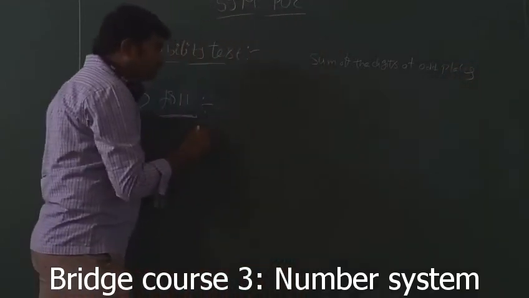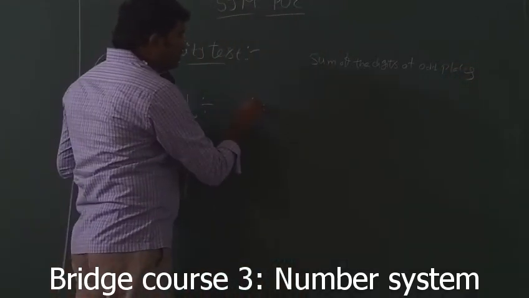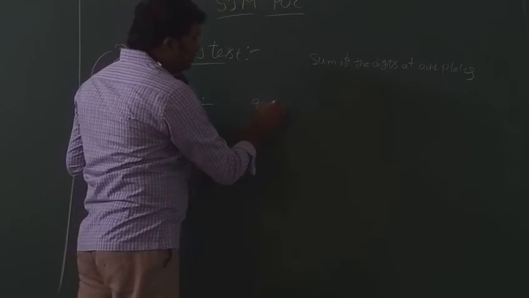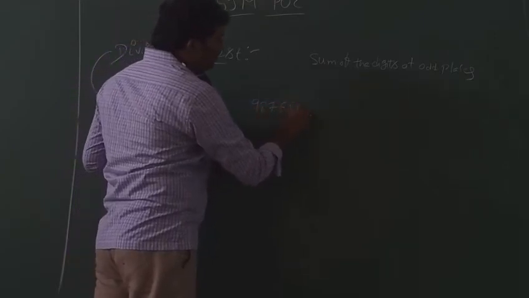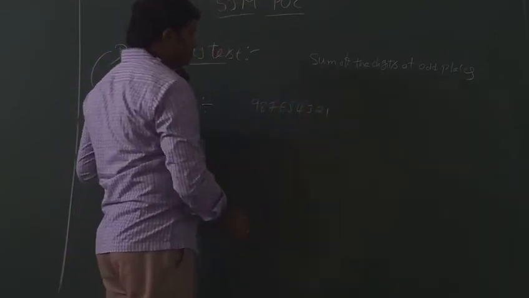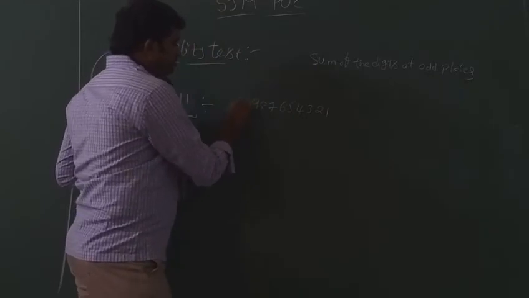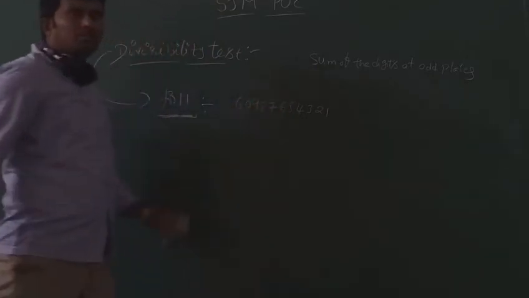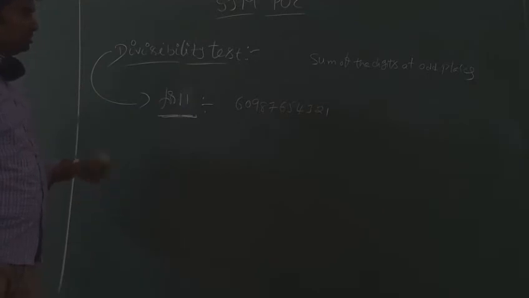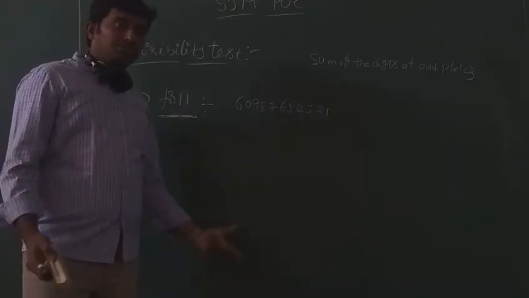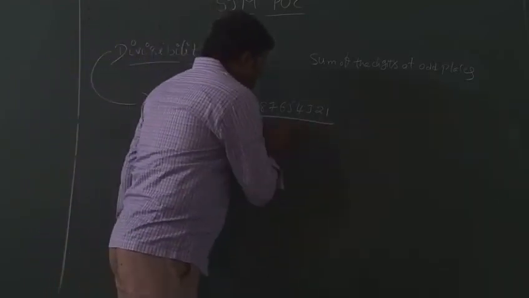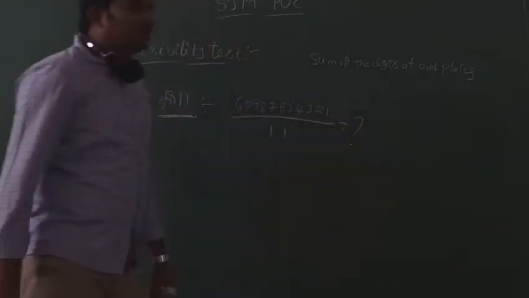For example, take the number 9, 8, 7, 6, 5, 4, 3, 2, 1, 0, 6. You can write any number, whether it is 2 digit, 3 digit, 4 digit, up to 10 digit, 11 digit, whatever it is. But is it divisible by 11 or not? That we are checking right here.